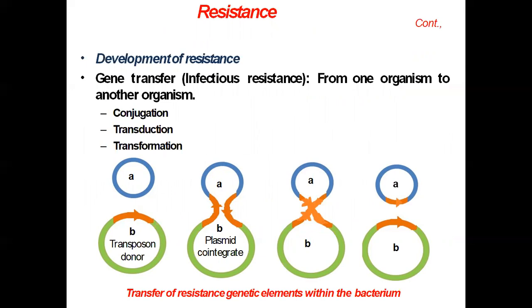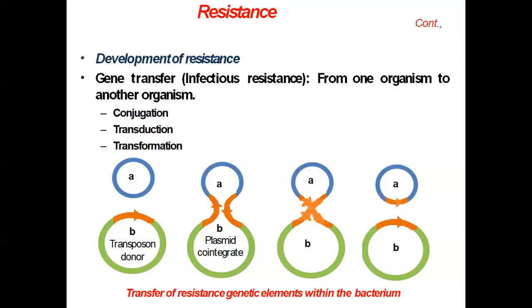Now in conjugation, the resistant organism is transmitted to the sensitive one through sexual contact. So here the gene carrying resistance is transferred from one organism to another through the sex pilus or through bridge formation. So transfer from one organism to another through sexual contact is called the conjugation process.